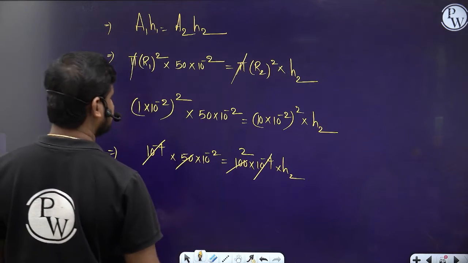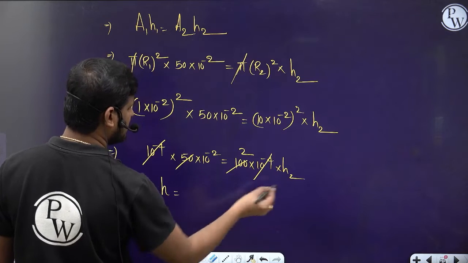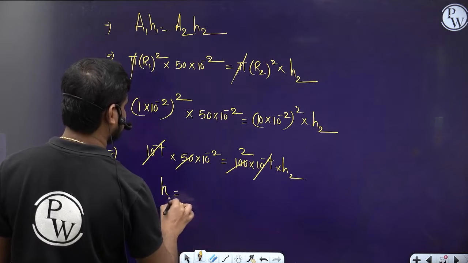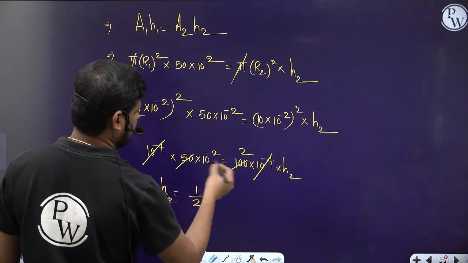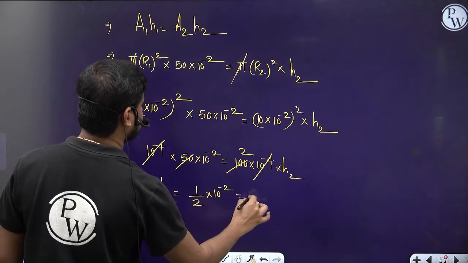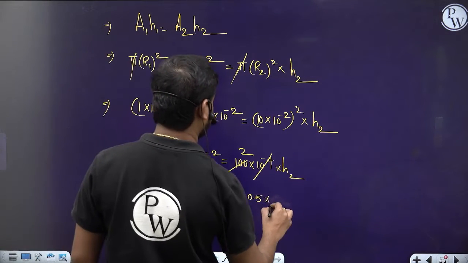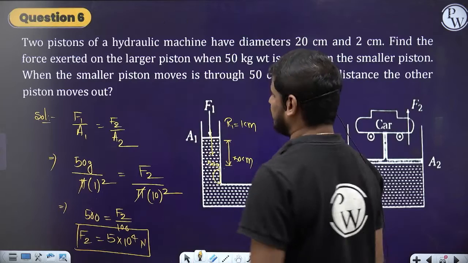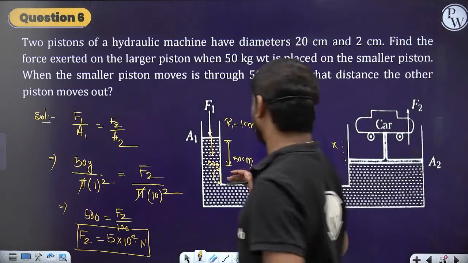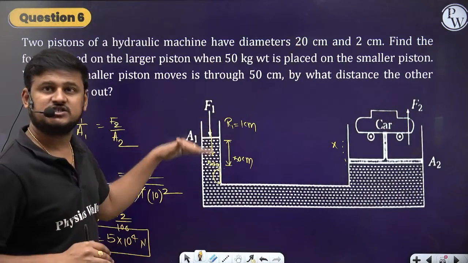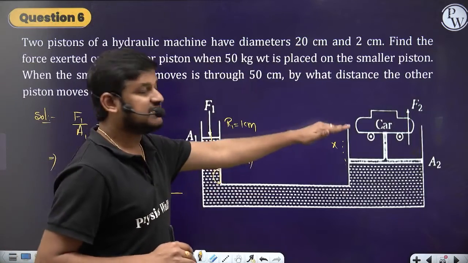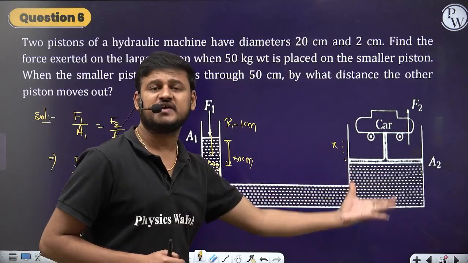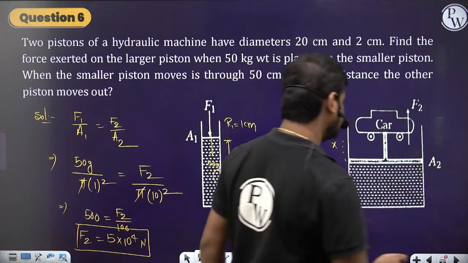So H2 is equal to 1 by 2 into 10 to the power minus 2, which is 0.5 into 10 to the power minus 2, which is 0.5 centimeters. So if you move it by 50 centimeters down, it raises by only 0.5 centimeters. So this is the conservation of energy. Clear guys? Understood the concept here?